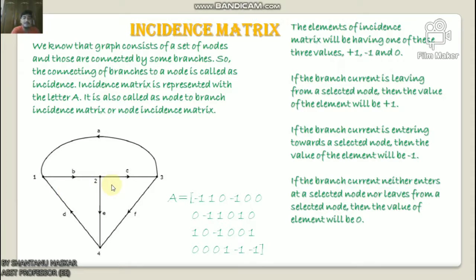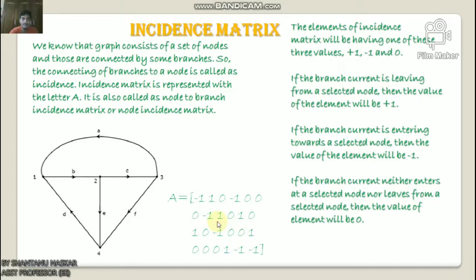Repeat this step for all the nodes of the given directed graph. Example, consider this directed graph. The incidence matrix corresponding to this directed graph will be A equals -1 0 -1 0 0 0, -1 1 0 1 0 1, 0 -1 0 0 1 0, 0 0 1 -1 -1.